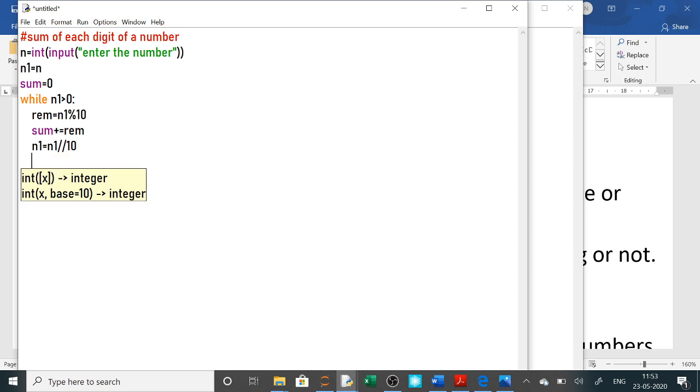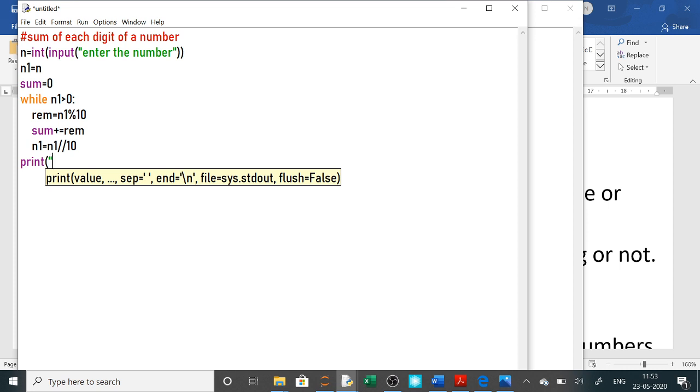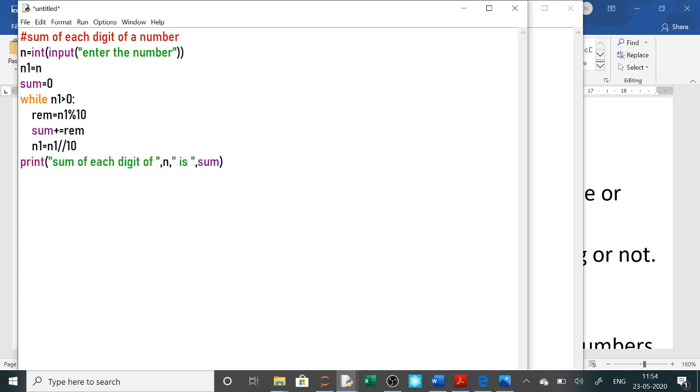Now after this, you come out of this and you print here, print the sum of each digit of, now the number is being given to you as n, so this is your number, and who is having the value? Sum is having the value. Now this is the end of the program.